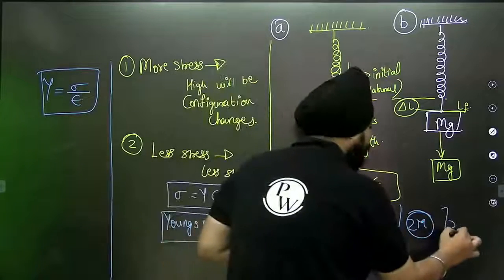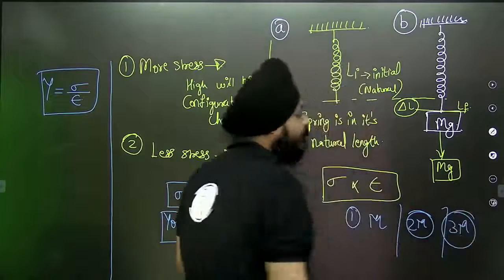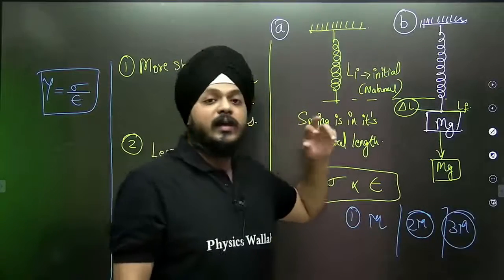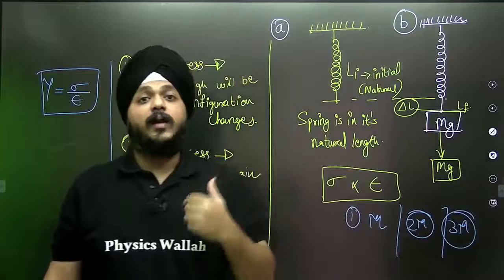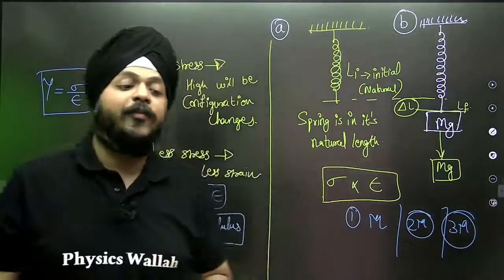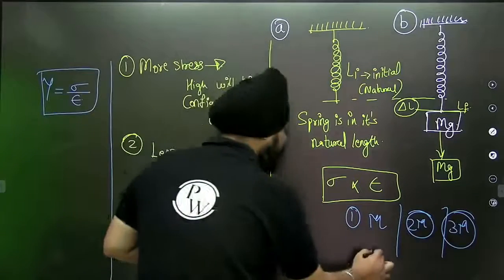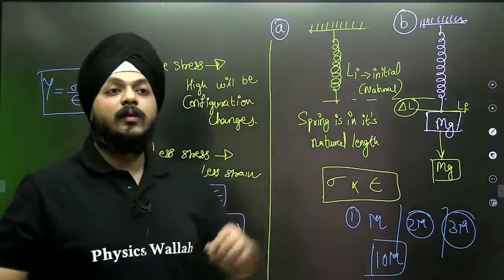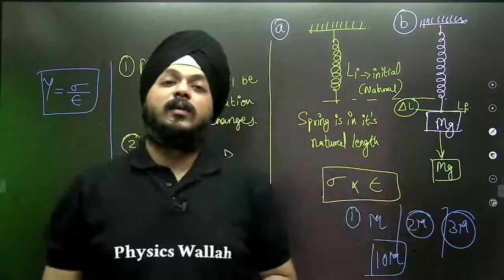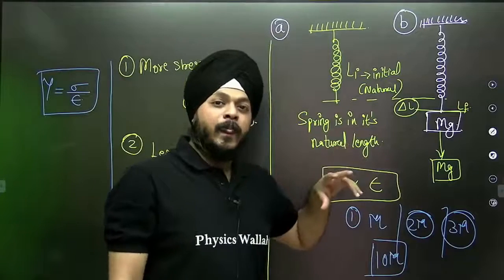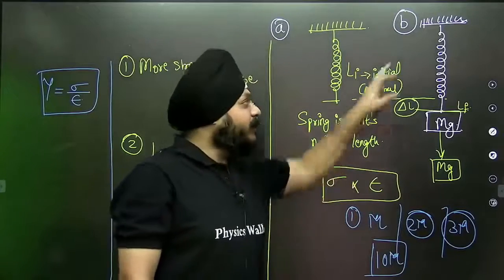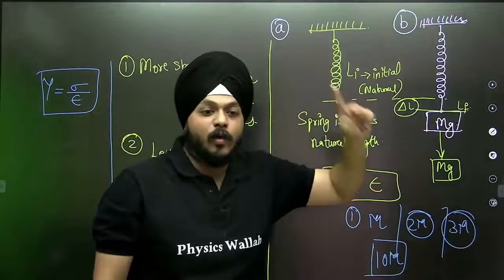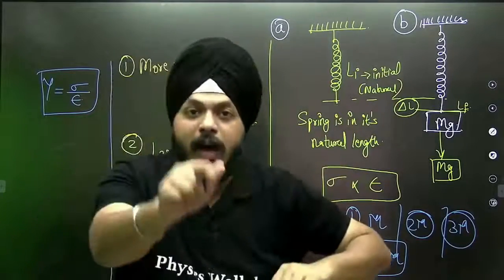Let us take an example. If we attach 3m, more stress will be produced, resulting in more values of strain. Now suppose 10m is attached. How will things go on? Is it for sure that this spring is going to elongate on attaching a mass of 10m?